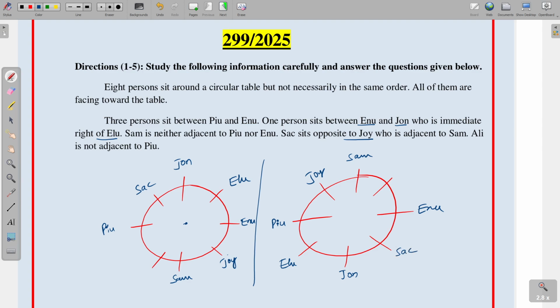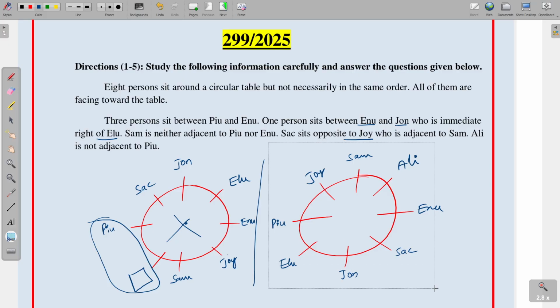Next point, Ali is not adjacent to PU. So Ali is not adjacent to PU, only one place we left, this is, and if Ali is placing here, so both are adjacent to each other. This one is not correct. Coming to this one, Ali is placing here and PU is here. Okay. So this possibility is only correct one. It is the final arrangement of the puzzle. And let us move on to the questions.